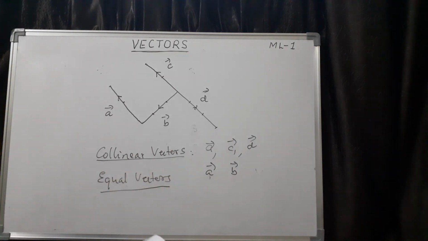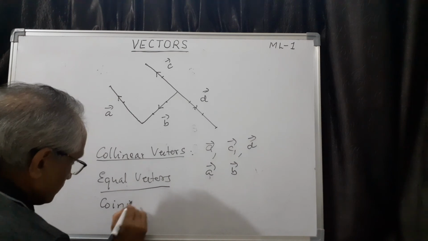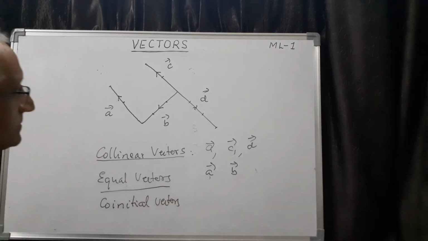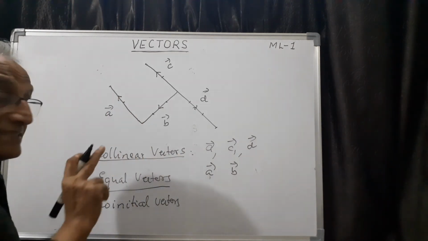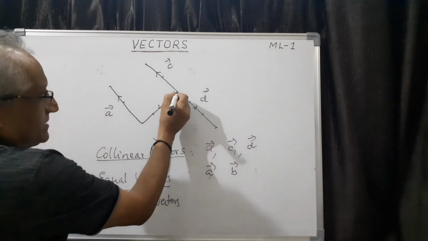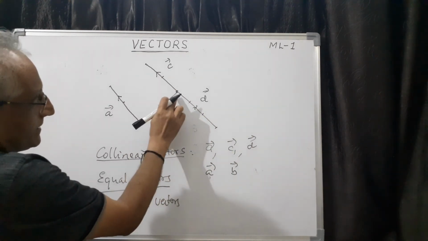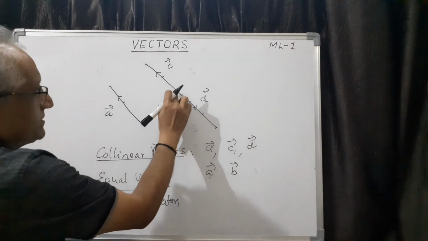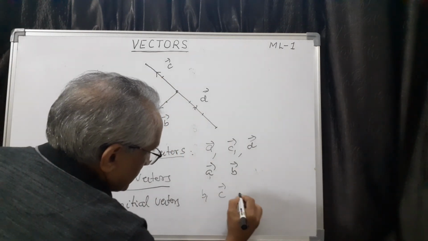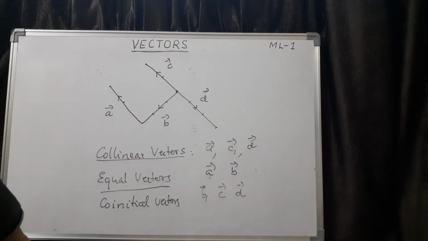The next one is co-initial vectors. So co-initial means what? Vectors having the same starting point, initial point. So this is initial point for B, it is initial point for D, initial point for C also. Definitely B, C and D, they are the co-initial vectors.